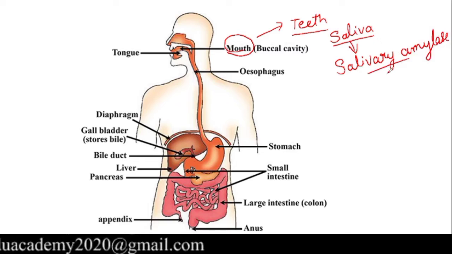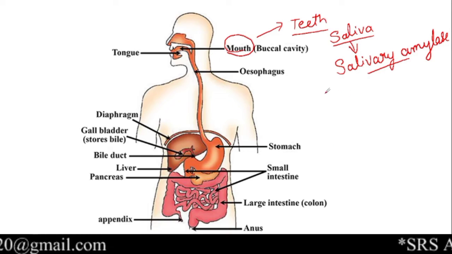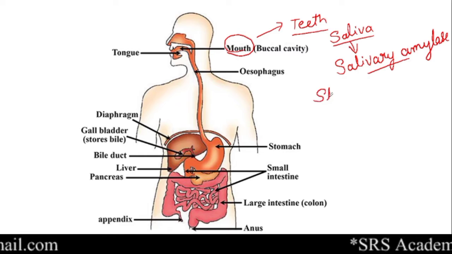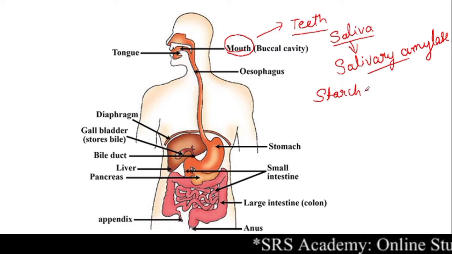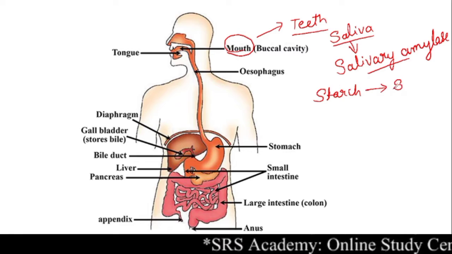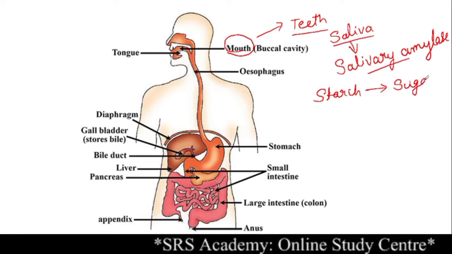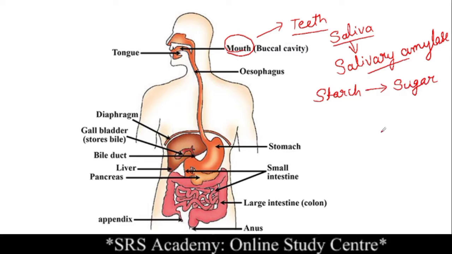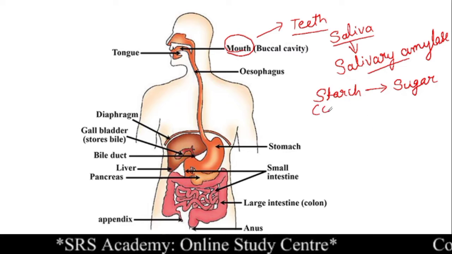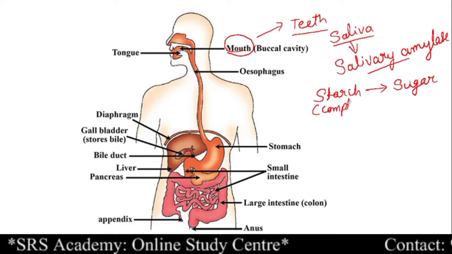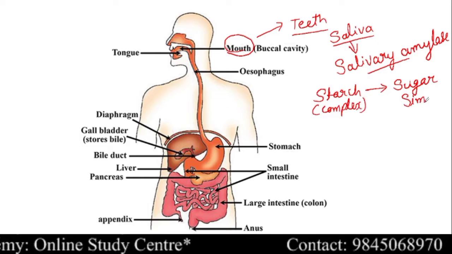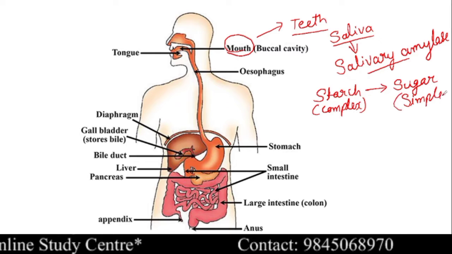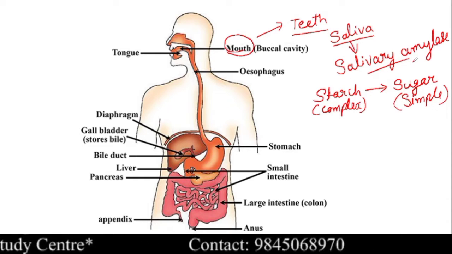When we look into the function of the salivary amylase, as we know, the plant stores the food in the form of starch, right? So this starch is broken down into sugar. This is the important function of the salivary amylase. Starch is the complex food, clear? Whereas sugar is the simple food. So this is made with the help of salivary amylase.